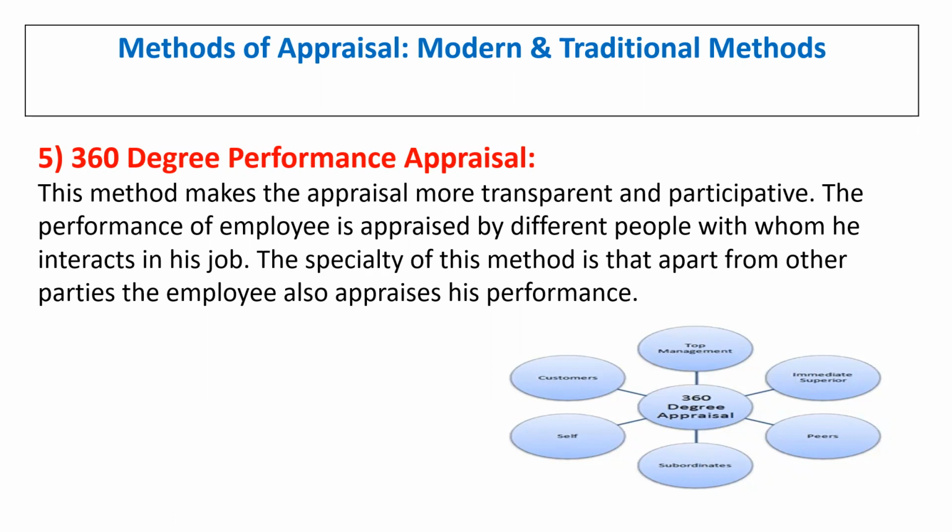Again, they take the feedback from peers and subordinates, and the employee's own feedback is also considered, and the customer's feedback is also considered in the 360-degree performance appraisal, where feedback is taken from all the related employees in the organization. That is what we call a 360-degree performance appraisal. These are the important five modern methods of performance appraisal we come across.